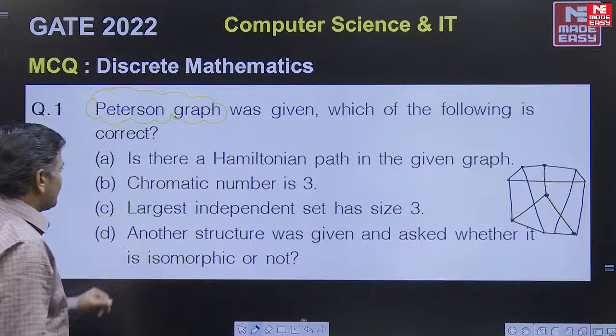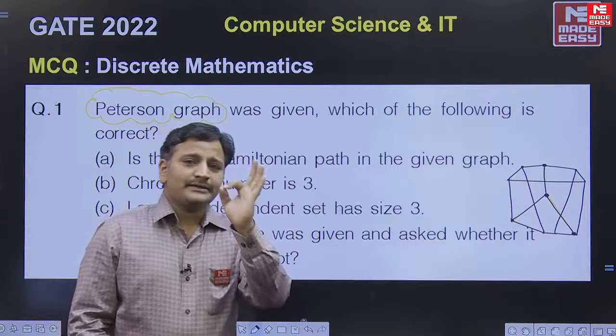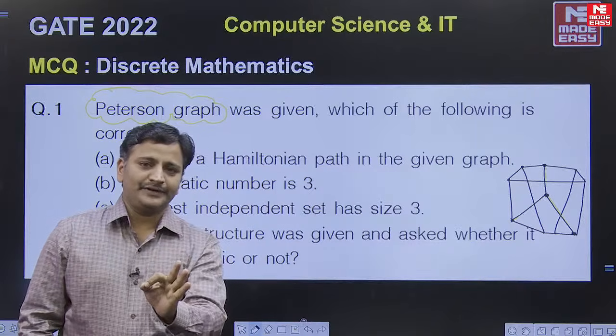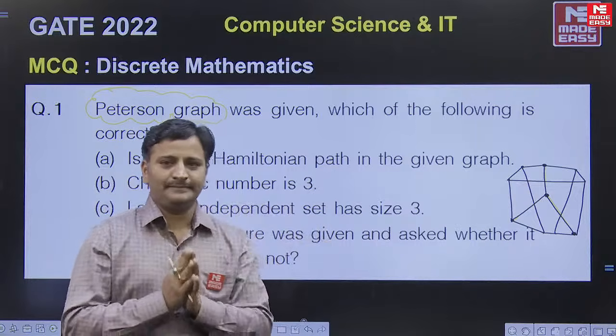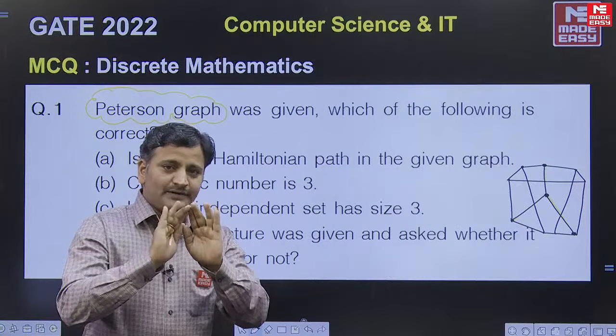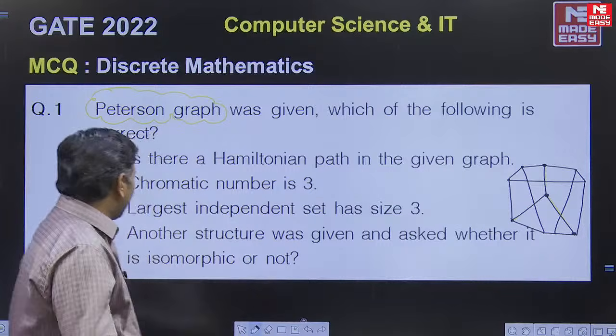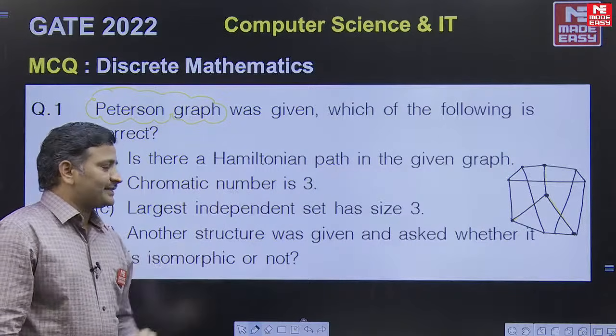So what is the first question? Is there a Hamiltonian path in the given graph or not? The Petersen graph always has a Hamiltonian path, friends, but it does not have a Hamiltonian cycle. Okay, please refer to the definition of Hamiltonian path, you can understand. The Petersen graph has a Hamiltonian path, but it does not have a Hamiltonian cycle, friends. Second one, the chromatic number of the Petersen graph is 3.